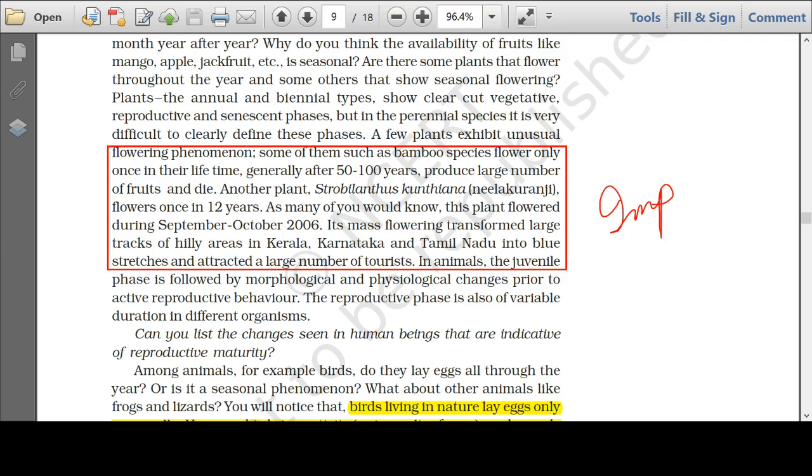This is in different shades of blue. This is the picture of the flowers of Nilakuranji, and then I will show you the tract. You can see the hilly tracts of the Western Ghats turn blue, and this is the reason why many tourists are attracted to visit the Nilgiris once in 12 years.